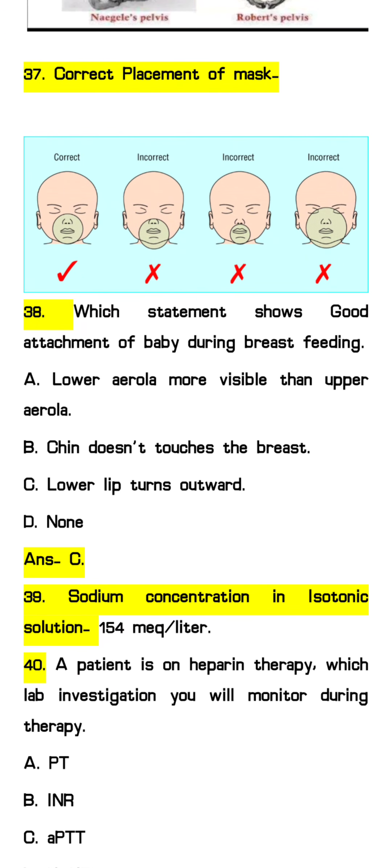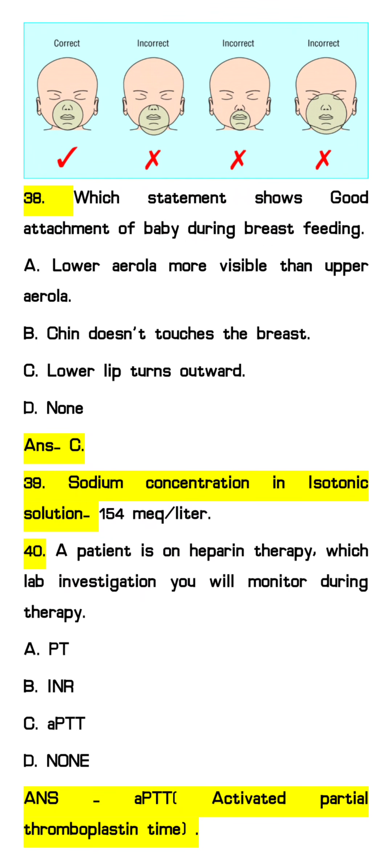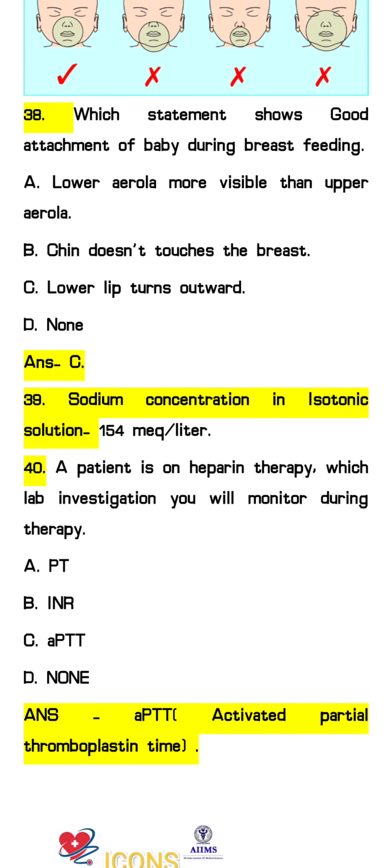Next question: which statement shows good attachment of baby during breastfeeding? Option A, showing lower areola more visible than upper areola, is a completely wrong statement, because the right one is upper areola more visible than lower areola. Next option, chin does not touch the breast, is also wrong. And option C, lower lip turns outward, is the correct statement. So option C shows good attachment of the baby during breastfeeding.